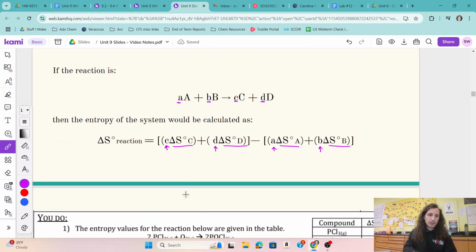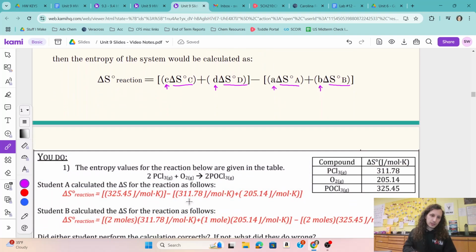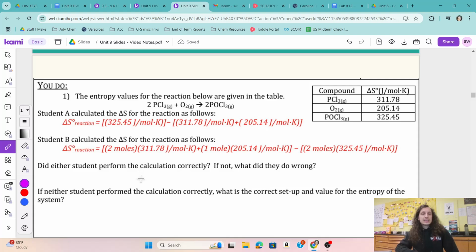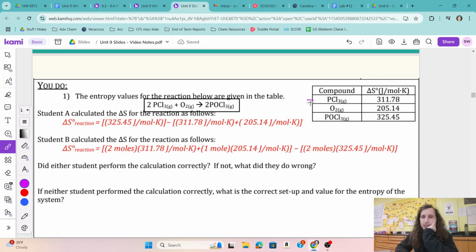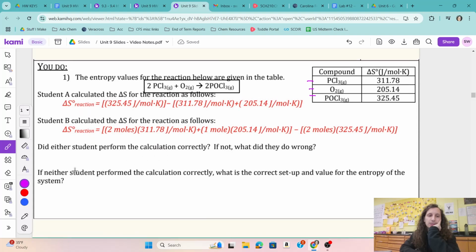So I've just got one quick example here, and it's actually one where you see something worked, and we're going to analyze how they did. So here is the reaction that we're looking at. 2PCl3 plus O2 turns into 2POCl3. And we are given the entropies for each substance right here. So we've got one product, right? If I want to calculate delta S, I'm not even going to look at these students' work first.